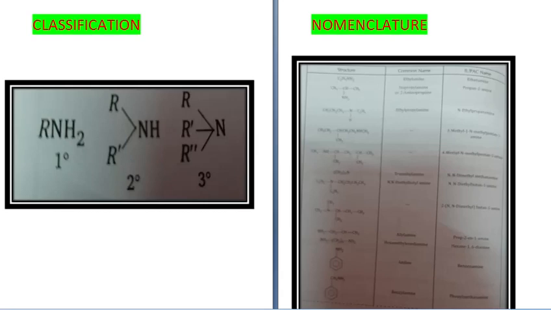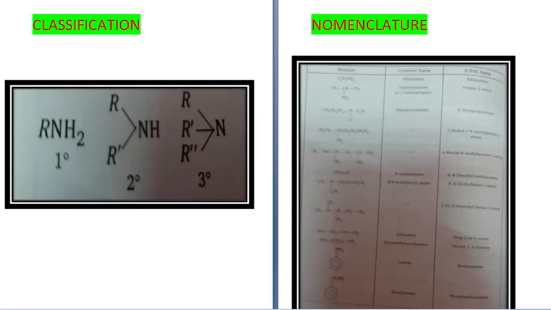So in aryl amines like C6H5NH2, the common name is aniline, but in the IUPAC system it is called benzenamine. Okay, so examples are given here, a few of the common amines like C2H5NH2.